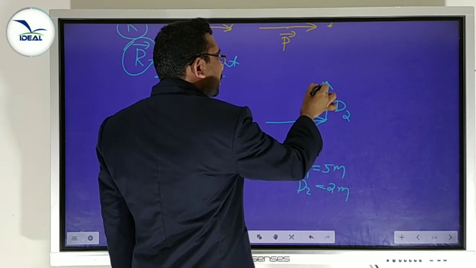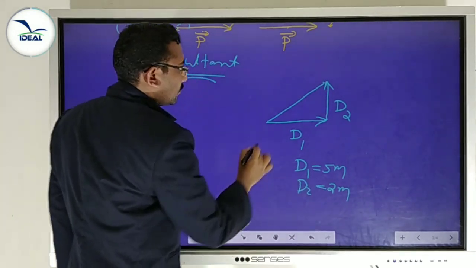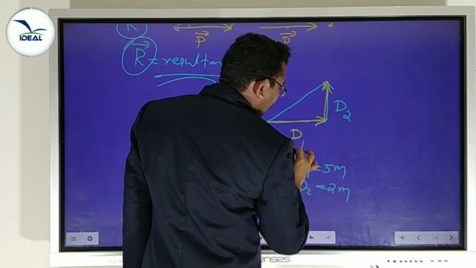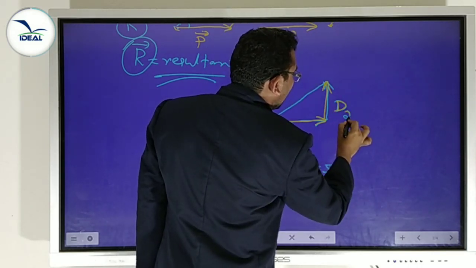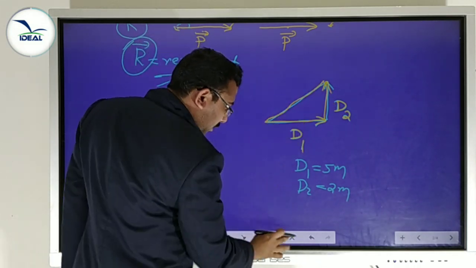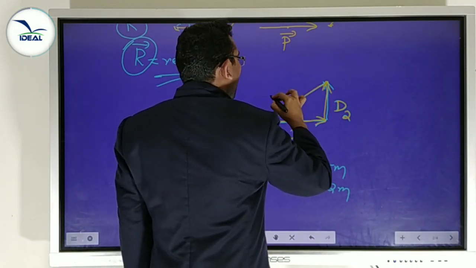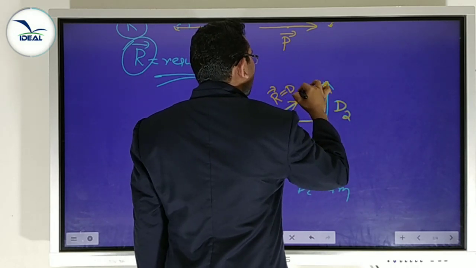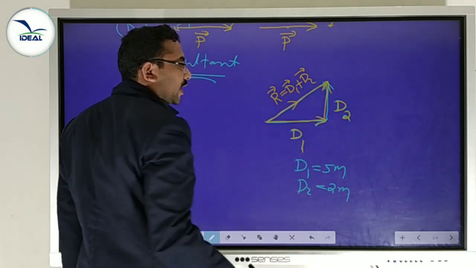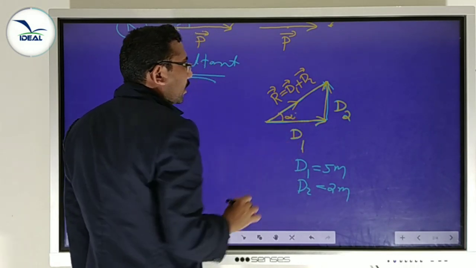Then draw the third side. D1, D2, two sides of a triangle. Then the third side taken in the opposite order gives R equal to D1 plus D2. That is the resultant. Measure this length, we get the resultant displacement, and measure this angle, we get the direction of the resultant.